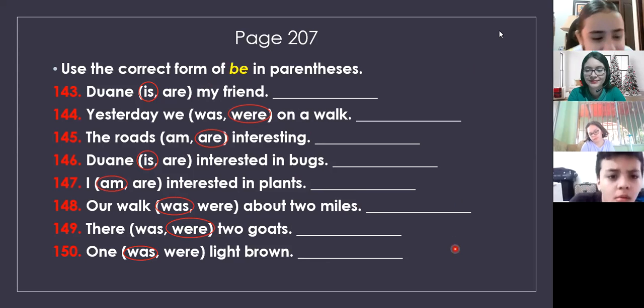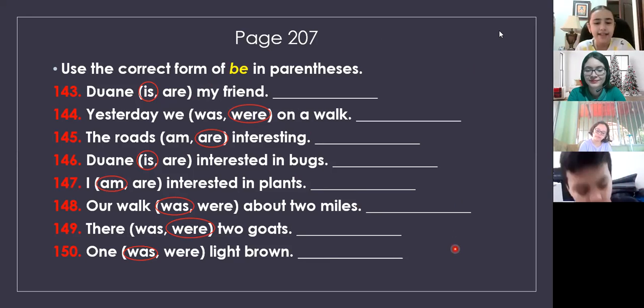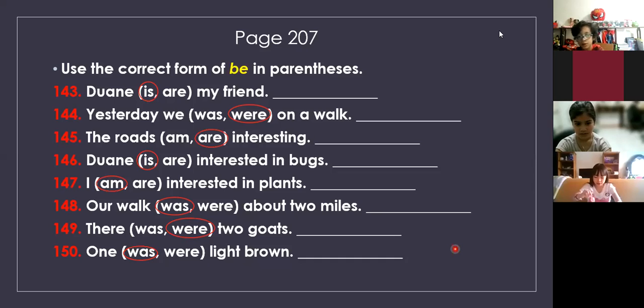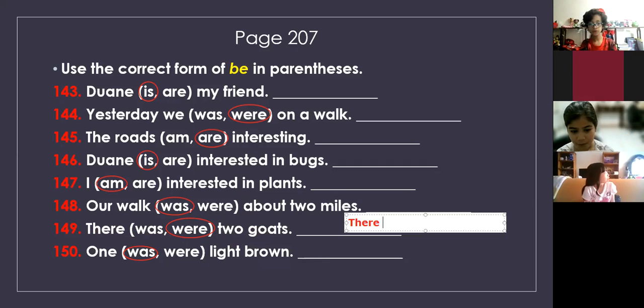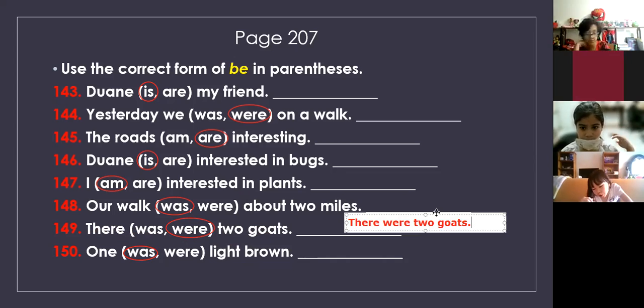I don't understand what is and there were 2 goats and no one. Okay, excellent. This one, right? 149. Yes. It says there are 2 goats. We don't know if there was 2 goats or there were. Now, if you said there were 2 goats. Why there were? You're talking about 2. It's plural. This is plural, 2 goats. So when you talk about plural, you cannot say there was. You say there were.